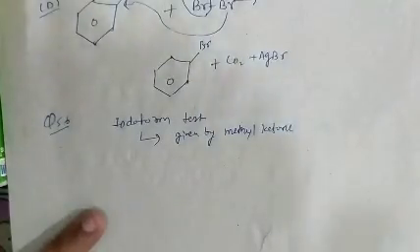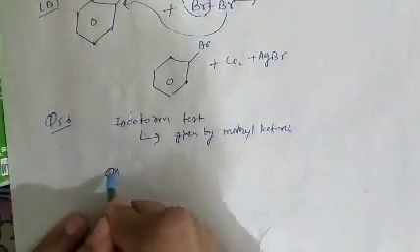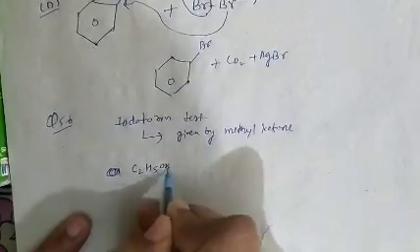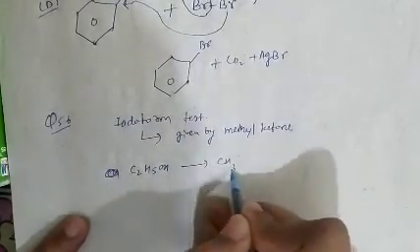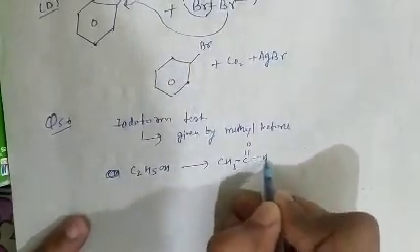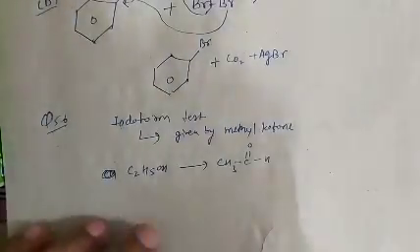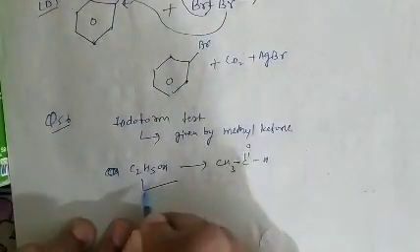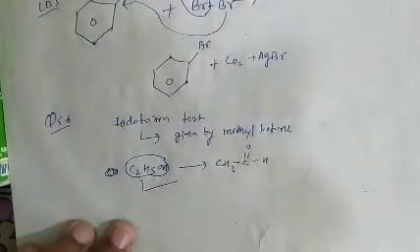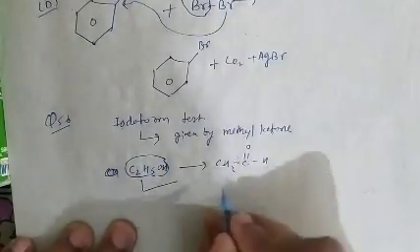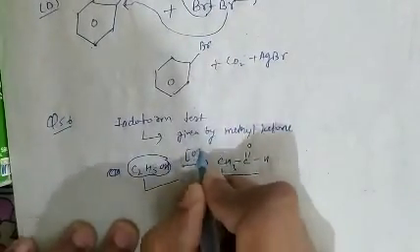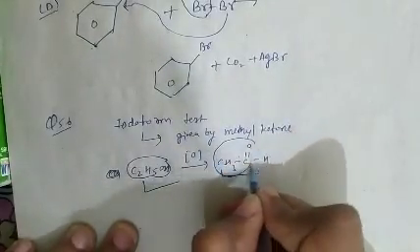So we can see that C2H5OH is also oxidized into CH3CHO. So this can give the iodoform test. So a positive iodoform test is given by ethanol also, because this compound is oxidized into this one, which has the methyl ketone group.